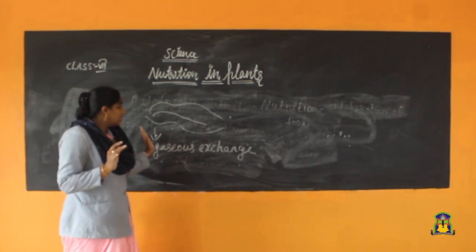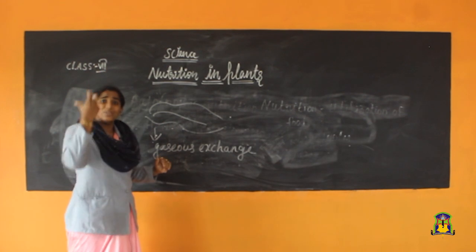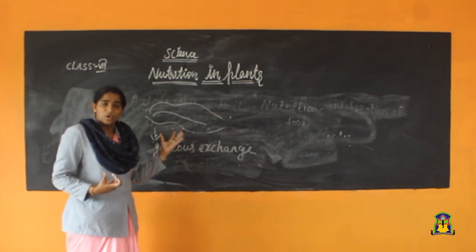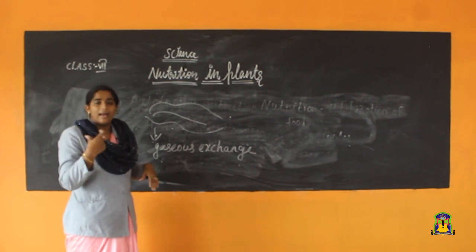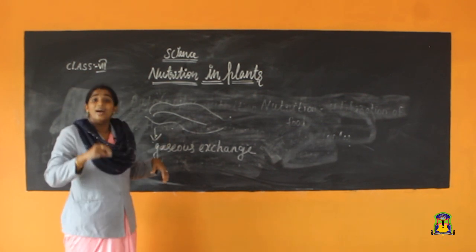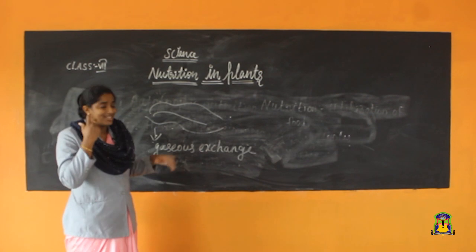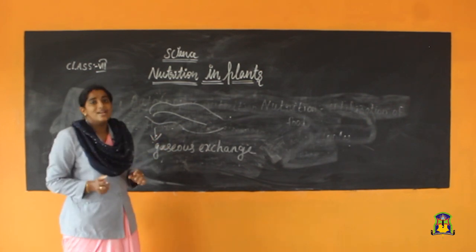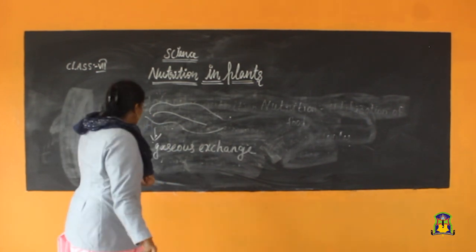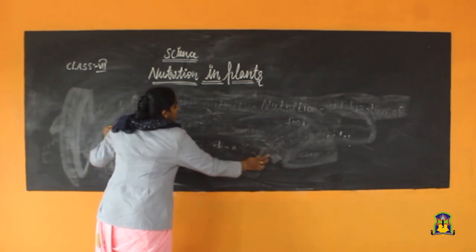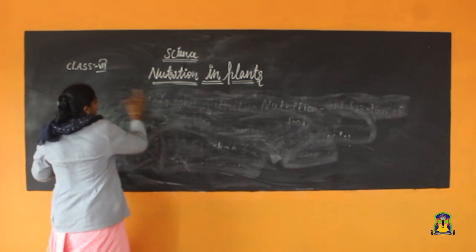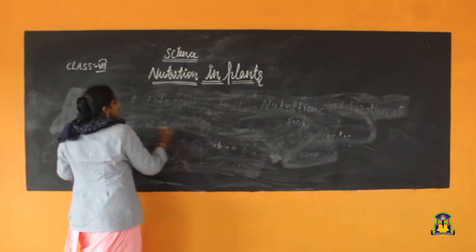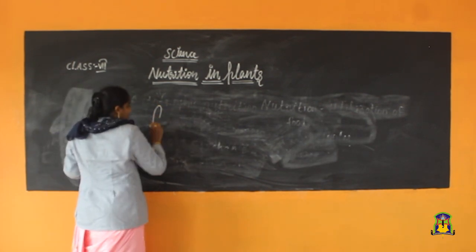Got it? So chlorophyll and the stomata have the tendency to capture the sunlight. It helps to capture the sunlight. Understood? So we can try. I will draw here the structure of stomata. What is stomata? We cannot see it directly. I will draw the structure of stomata. Listen here.